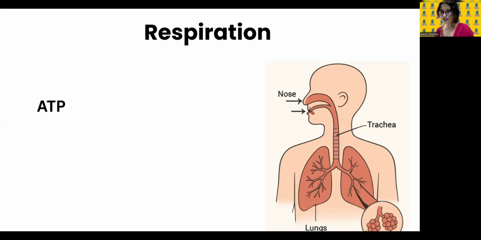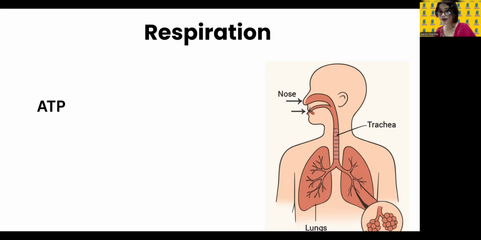We learned that in the small intestine, when complete digestion is taking place, protein is broken down into simple molecules, that is amino acids. Fat is broken down into fatty acids and glycerol. And carbohydrate is broken down into glucose.